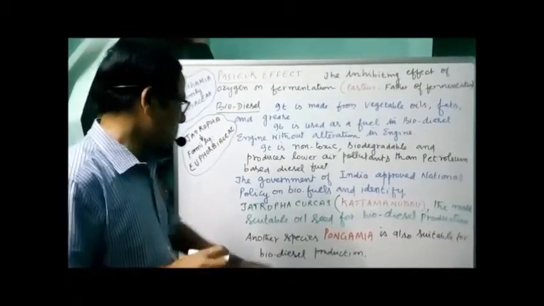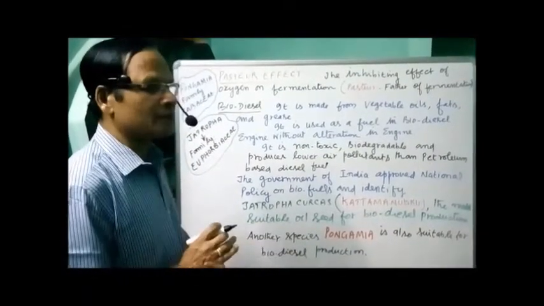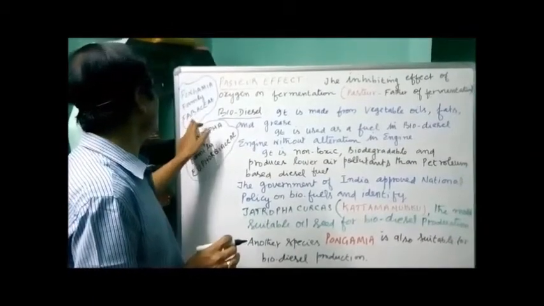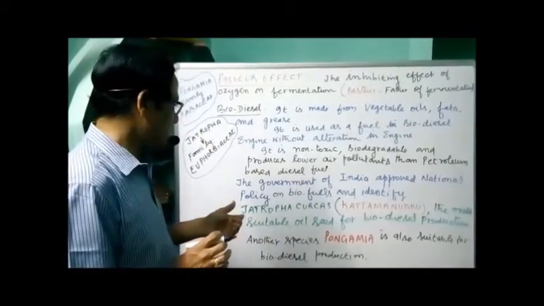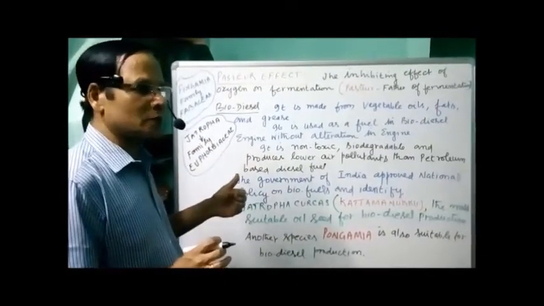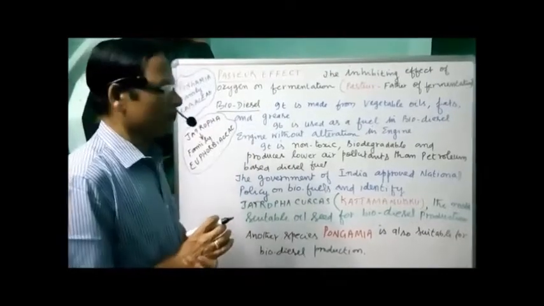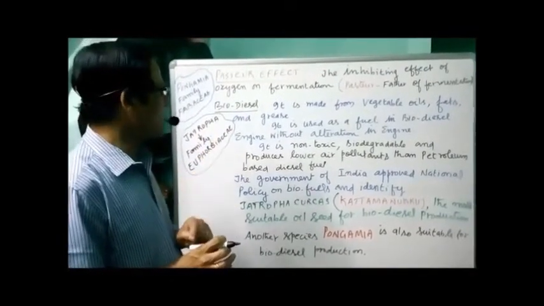Another plant, Pongamia, is also suitable for biodiesel production. It belongs to the family Fabaceae. So Pongamia is another plant suitable for biodiesel production. That's about the cause and effect of biodiesel. I want to conclude with one question.